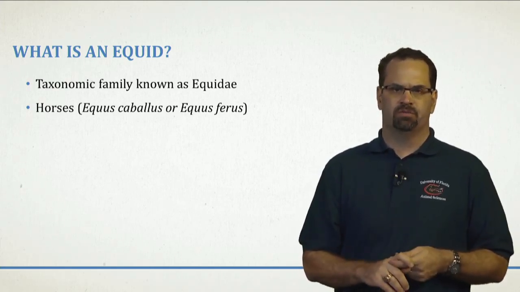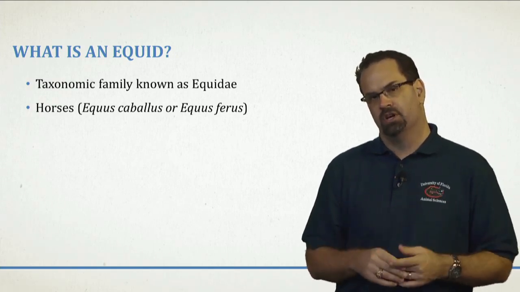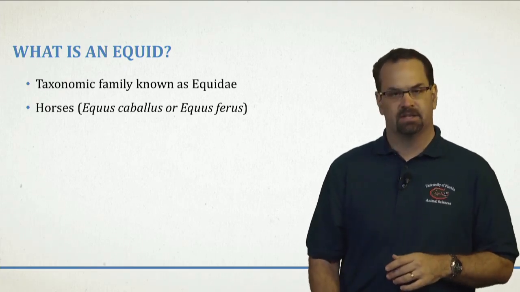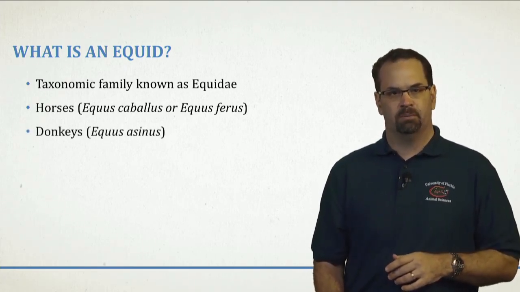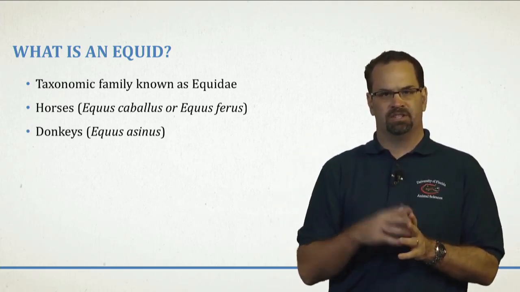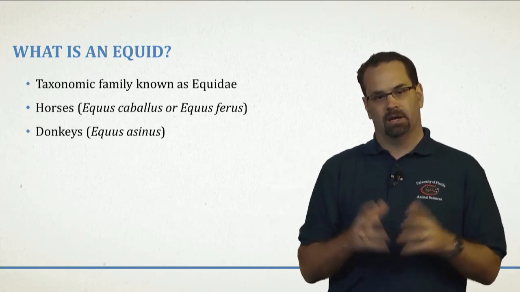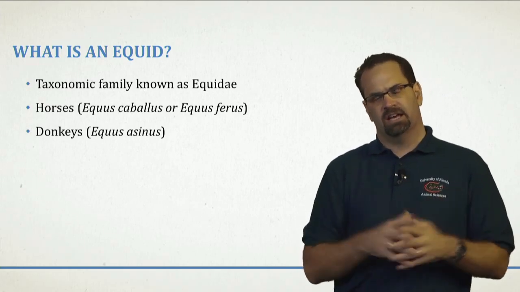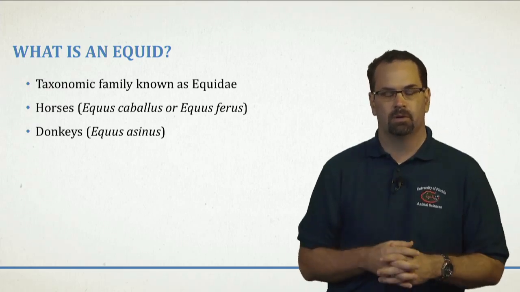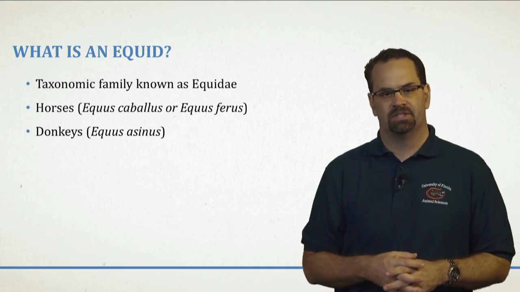Now, Equus caballus is for the domestic type horse, and Equus ferus is for the wild type horse, which today is the Przewalski horse. That's the only one that's left of the wild type, even though we have feral horses from Equus caballus that have been released in the wild and are now feral. They're still Equus caballus. Now, the next classification of an equid is a donkey or an ass, known throughout many parts of the world, and their scientific name is Equus asinus.